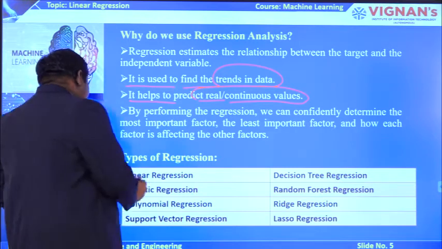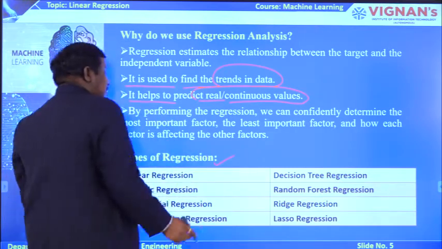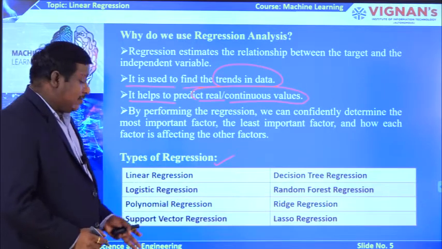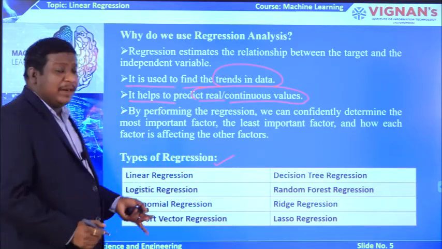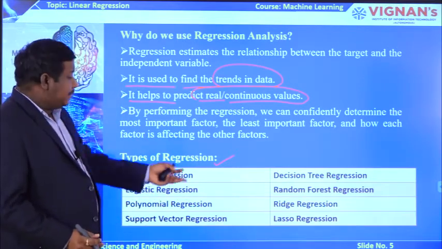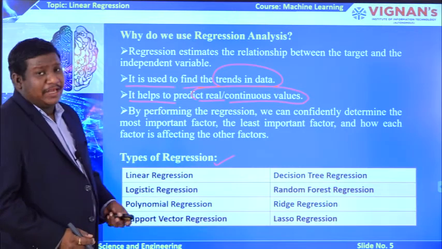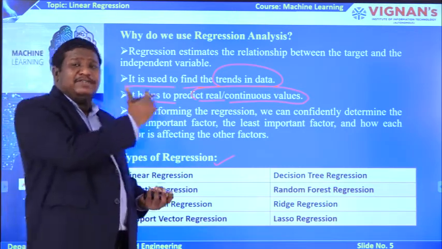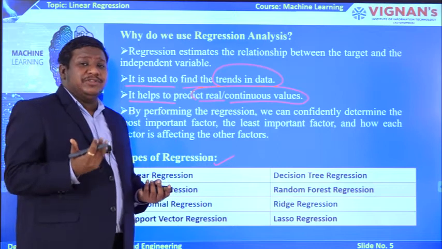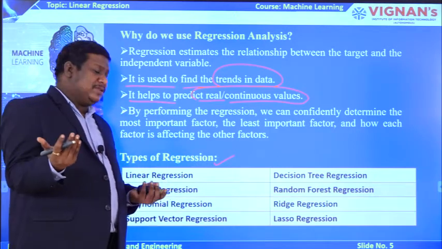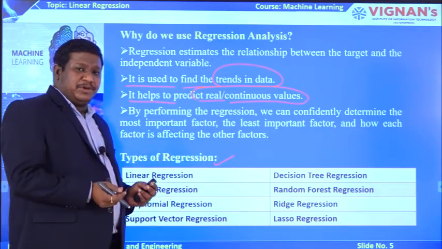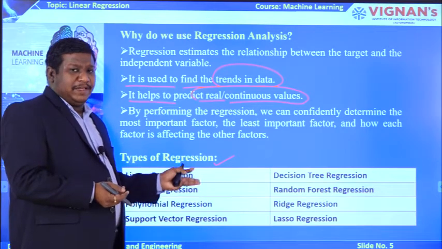So these are some of the types of regressions we have from the literature. We have linear regression, logistic regression, polynomial regression, support vector regression, decision tree, and ridge and lasso regression. All these are different types of regression models, each having its own importance, and all are available in the literature.